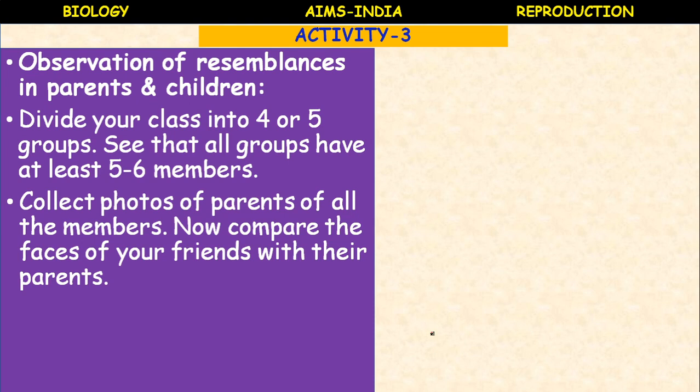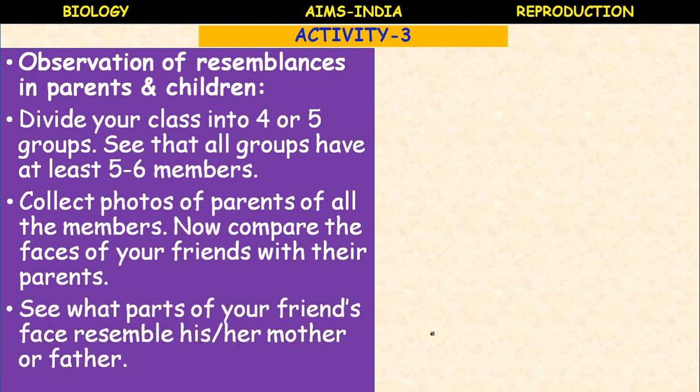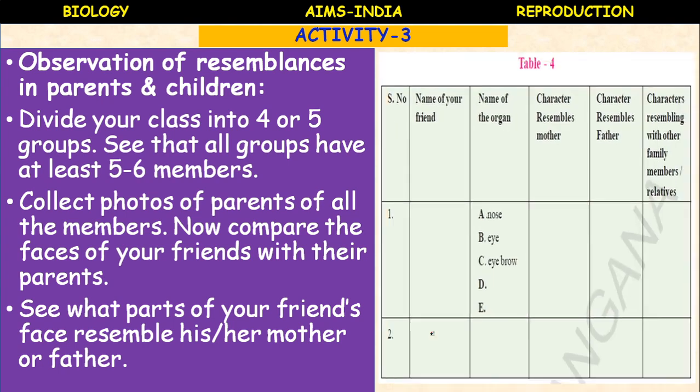Collect photos of the parents of all the members. Now compare the faces of your friends with their parents. See what parts of your friend's face resemble his or her mother or father. So this is the table. You can compare the different organs. So here, what is the activity name? Observation of resemblances in parents and children.